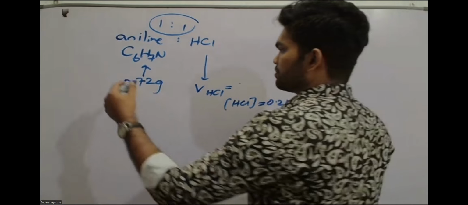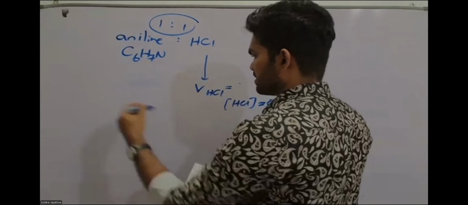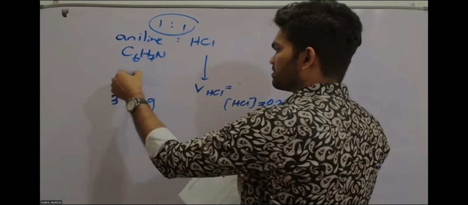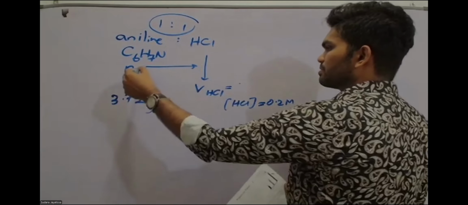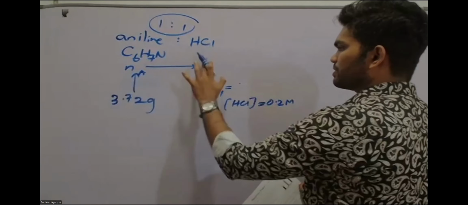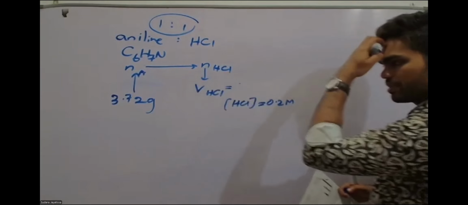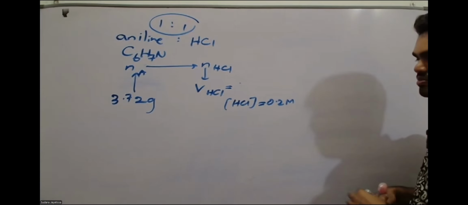So here, first of all, we have to start from 3.72 grams. You have to convert that into moles of aniline, then go to the moles of HCl, and then you have to come back to the volume of HCl. That's how it is going. This is also a stoichiometric bridge.